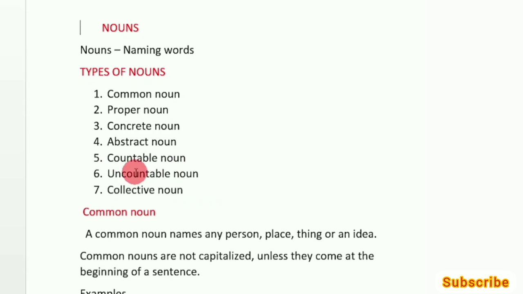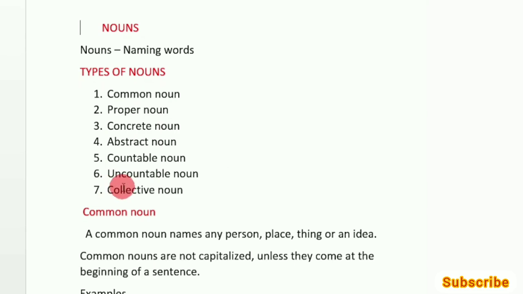Now, what is an uncountable noun? So if I talk about milk, is it possible to count milk? Is it possible to count water? So are you able to count happiness? Absolutely not, right? So they all belong to the category of uncountable nouns.